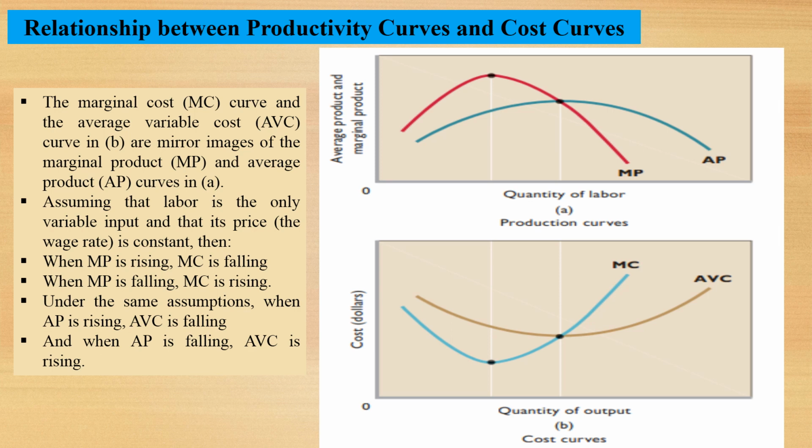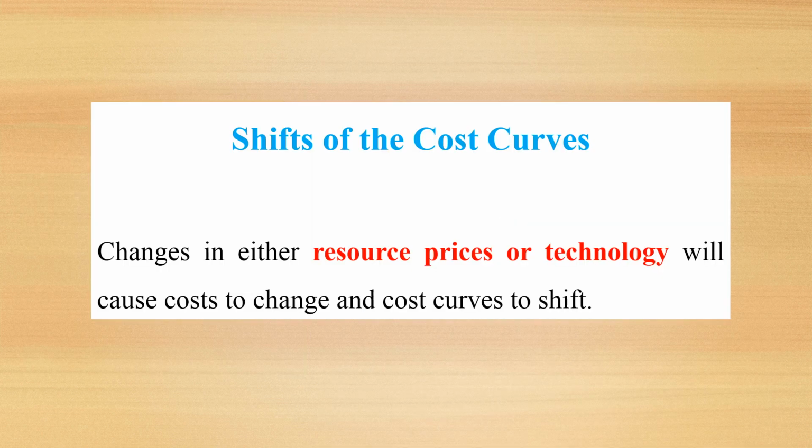Then when marginal product is rising, marginal cost is falling. When marginal product is falling, marginal cost is rising. Under the same assumptions, when average product is rising, average variable cost is falling. And when average product is falling, average variable cost is rising.